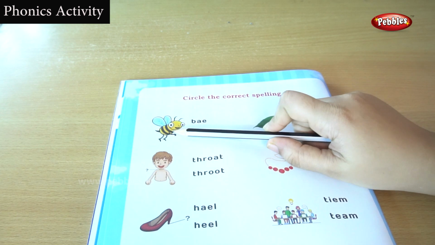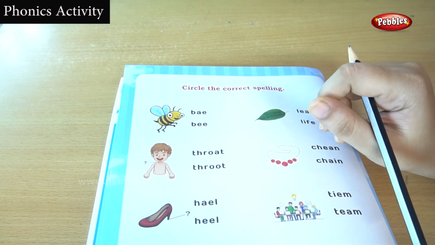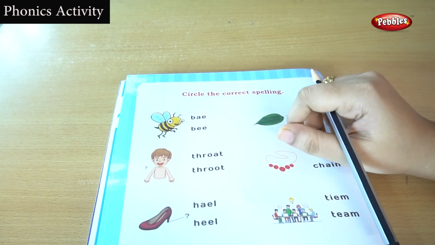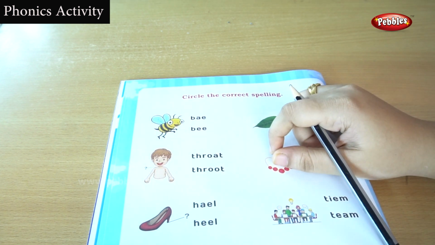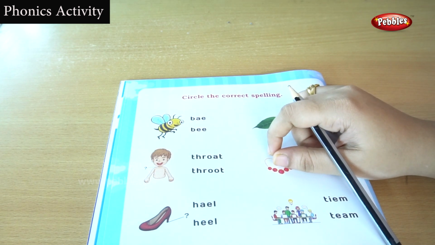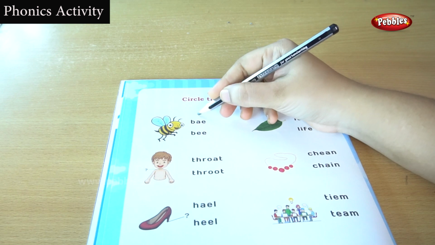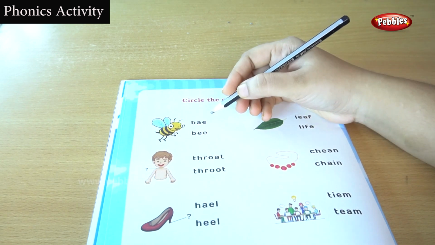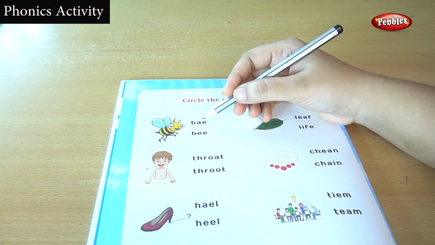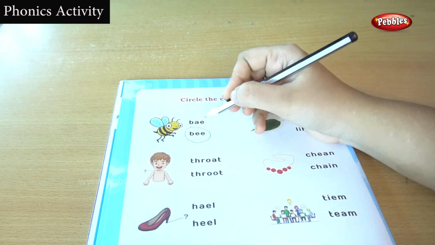The first picture, what is this? You can get sweet honey from this insect. This is the first clue I'm giving you. You can get honey from this insect. What is this? Yes, it's a honey bee. It's not a bay. If you write A-E, then it will become bay. It's not bay, it's bee. So this is the correct spelling. Bee.